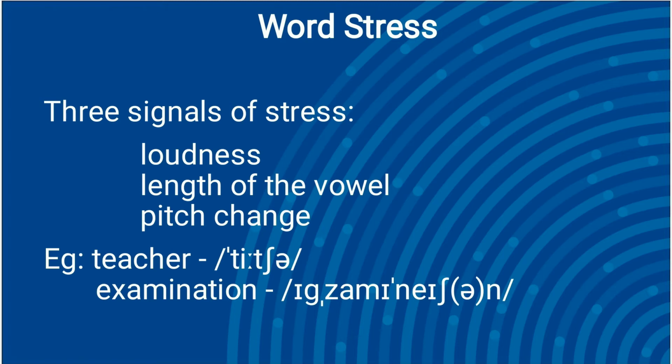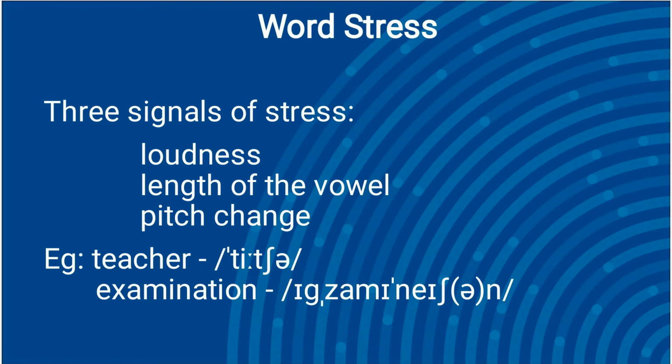In dictionaries, a vertical bar is placed above and in front of the syllable that carries the primary stress of the word. Some words also have secondary stress or a weaker stress on another syllable. The vertical bar is usually placed below and in front of a syllable with a weaker stress.